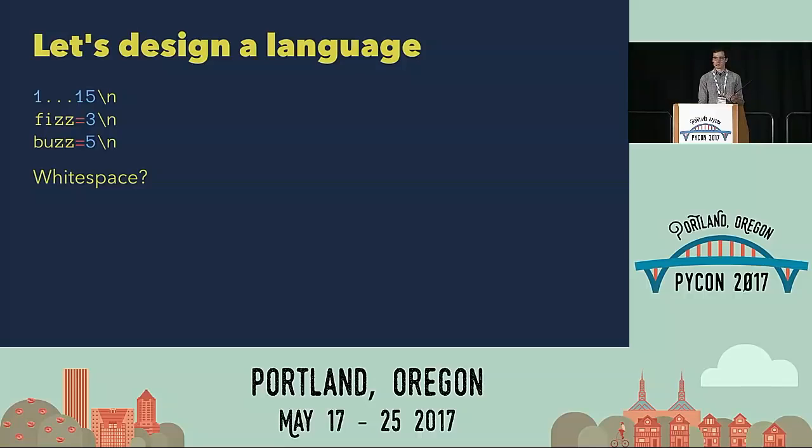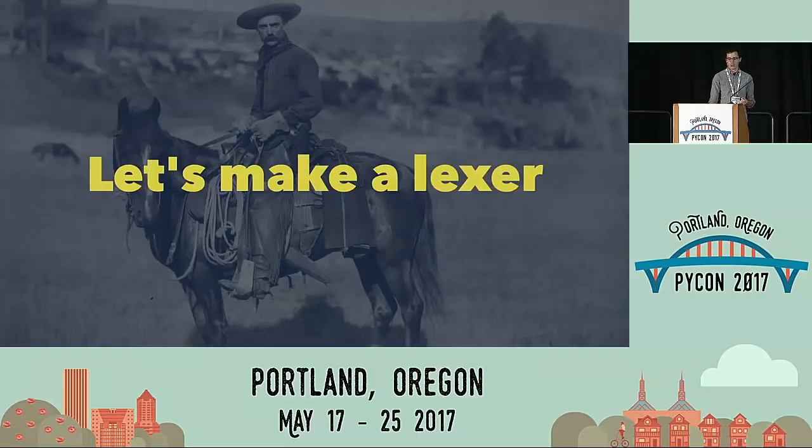We also have white space, but we're going to ignore it because it doesn't matter here. So let's make a lexer. And the lexer is what is going to take this stream of characters and turn them into tokens in our language. What it's going to do is give us an iterator that we can call next on, and we can get the new token each time as it consumes some characters from our language.